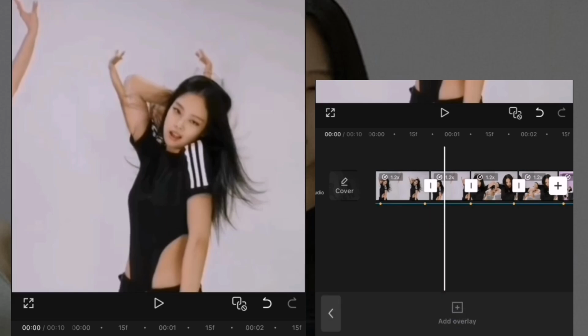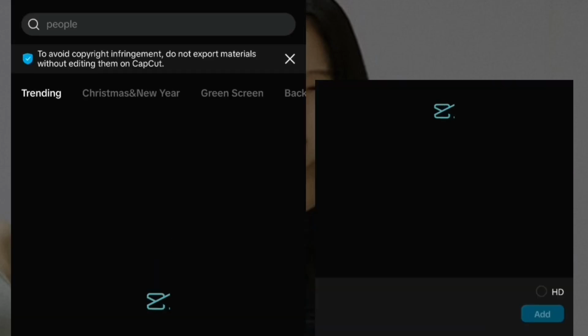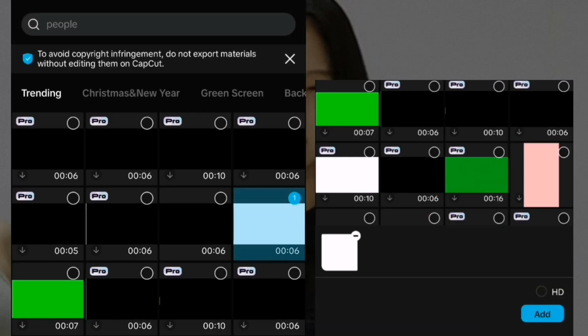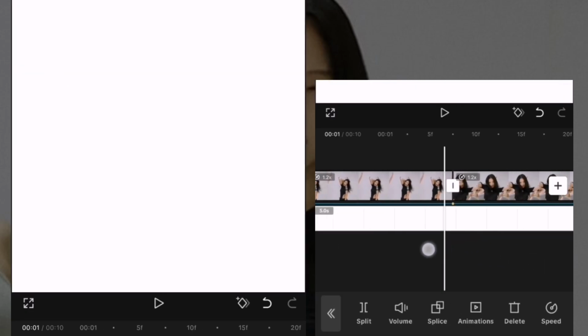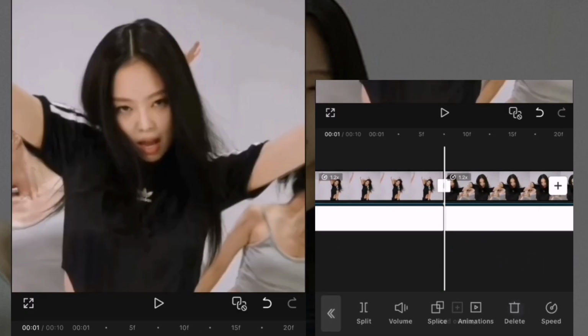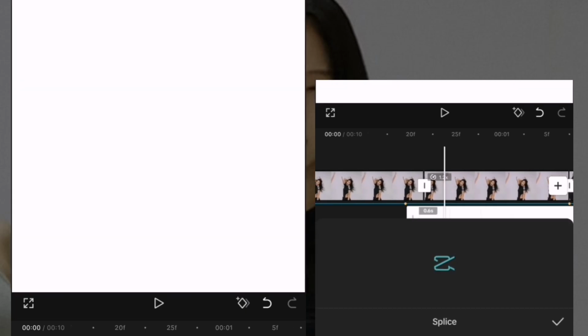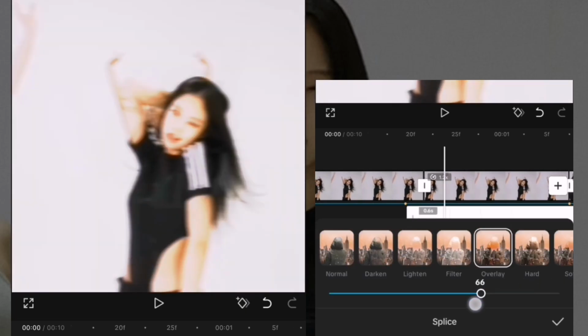Go to overlay and select the white image. Bring it to your reversed clip. Go to splice, select overlay. Make it around 40.